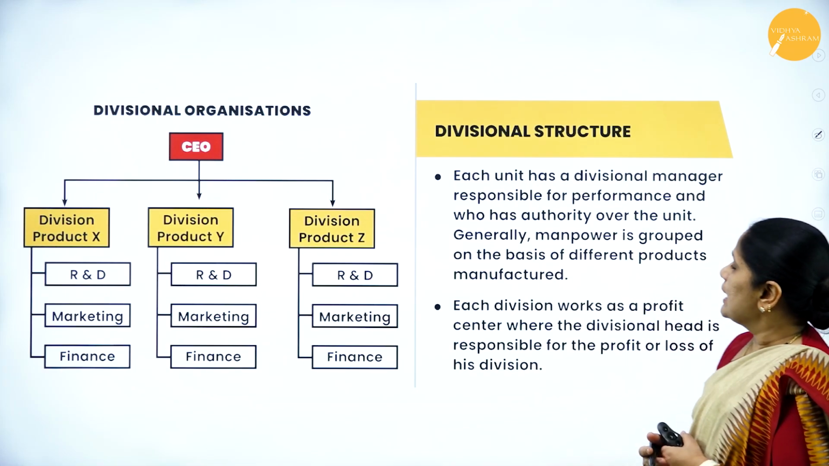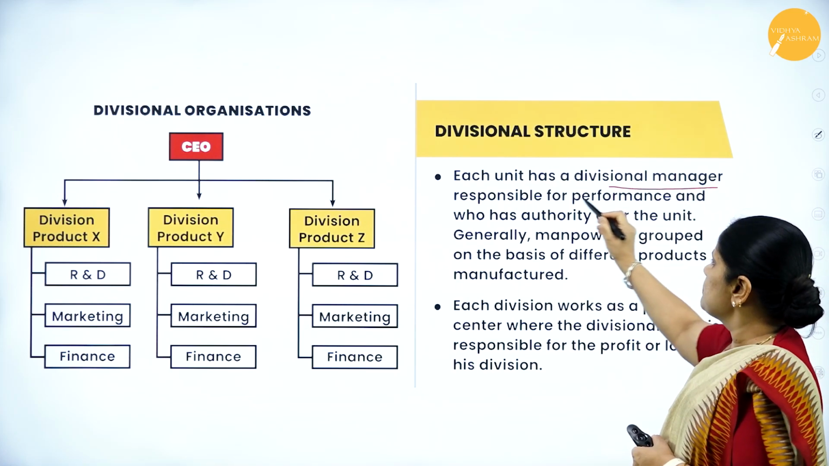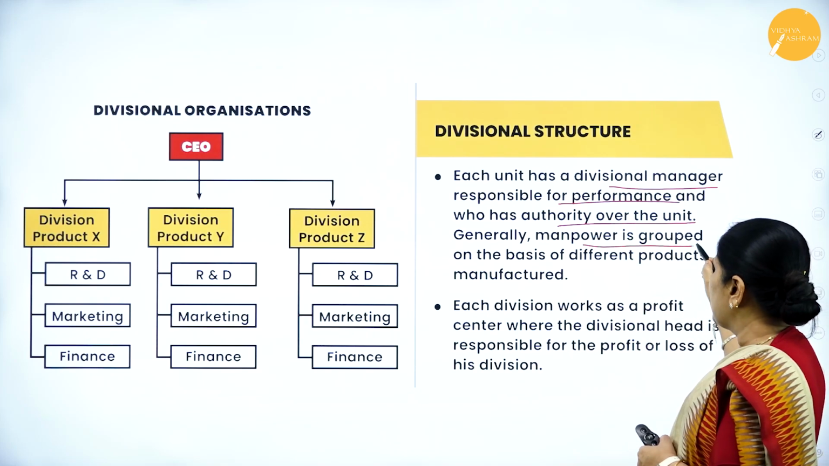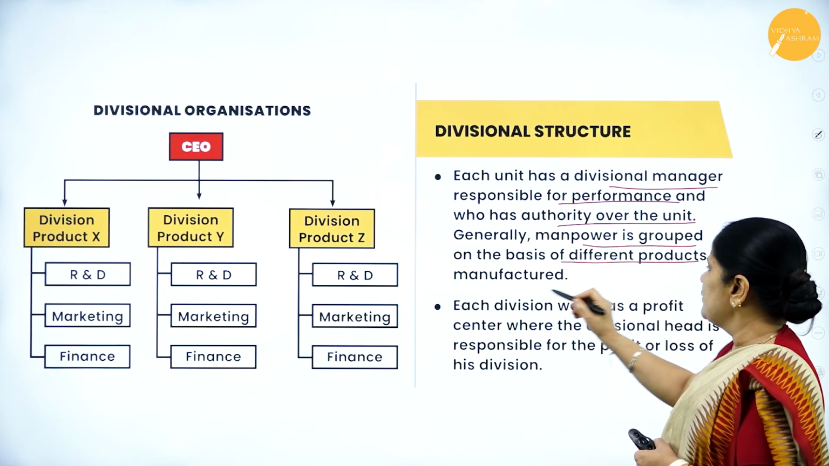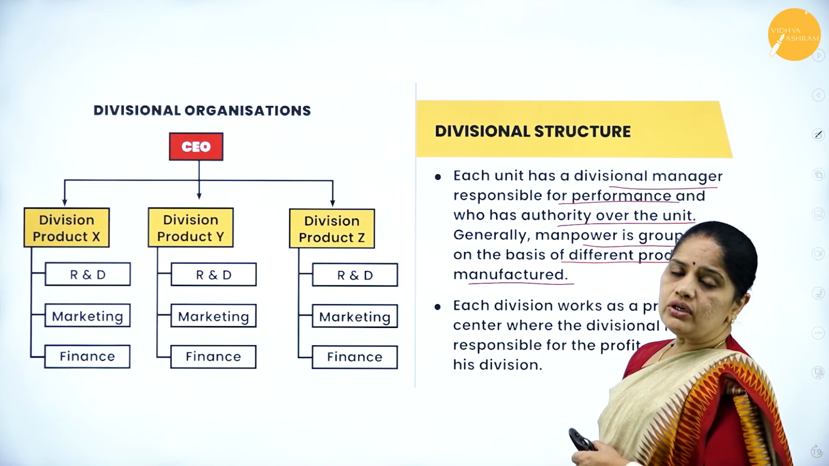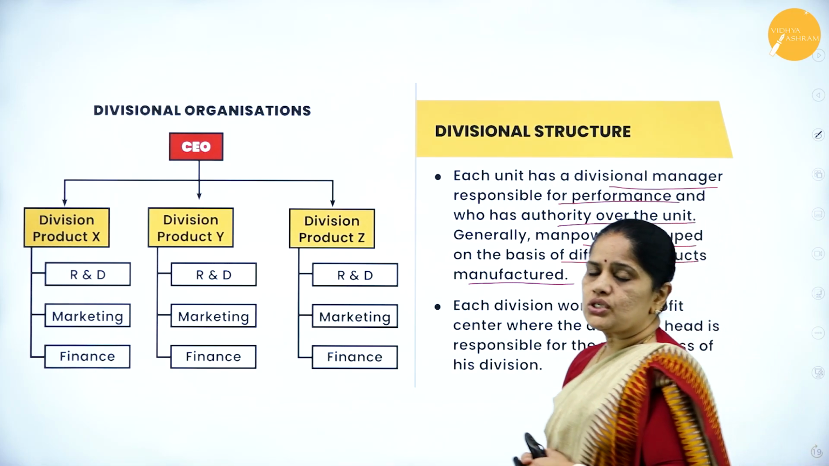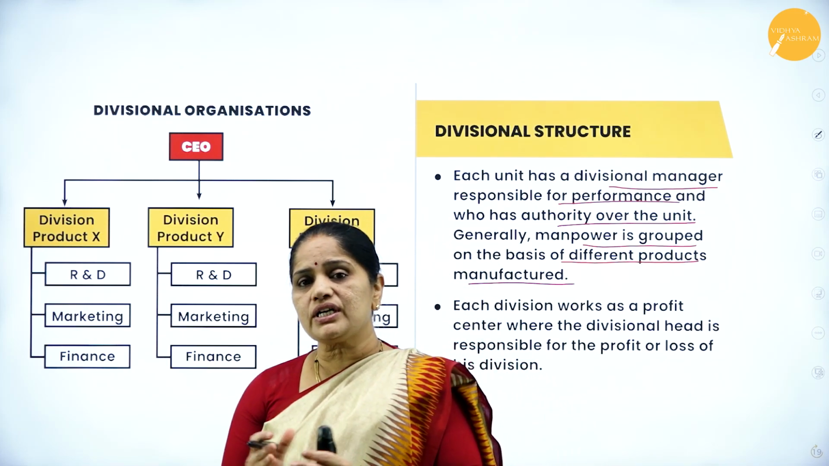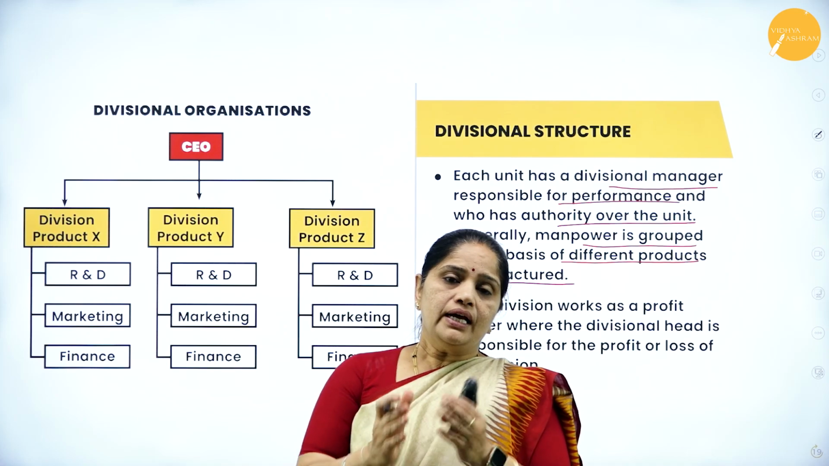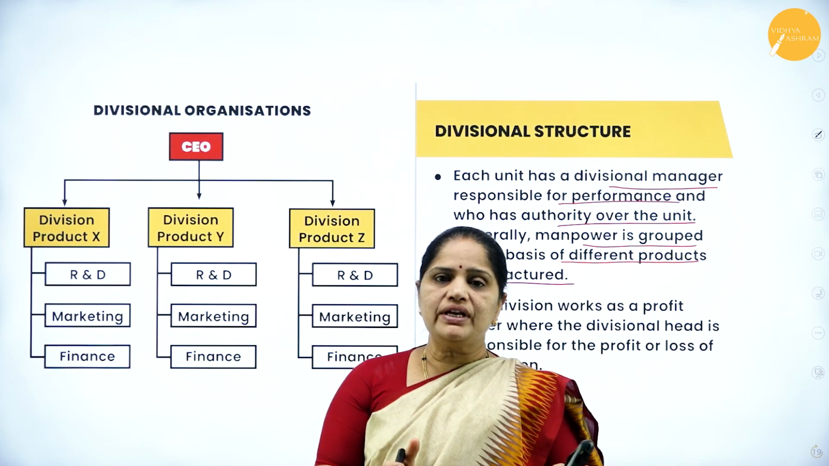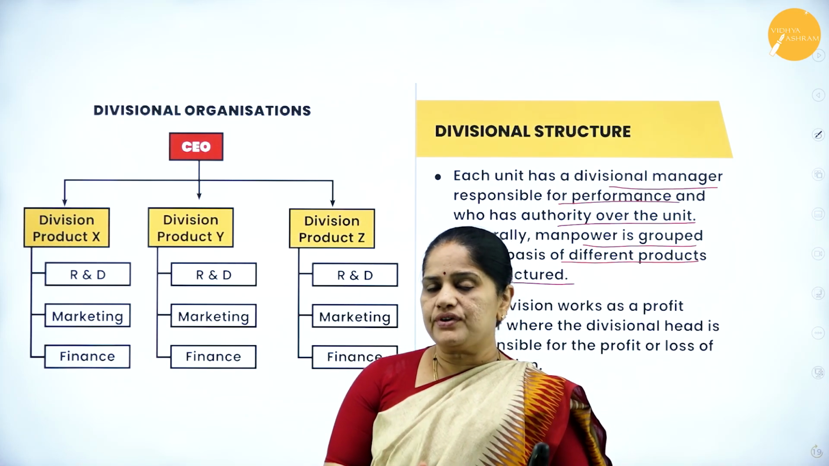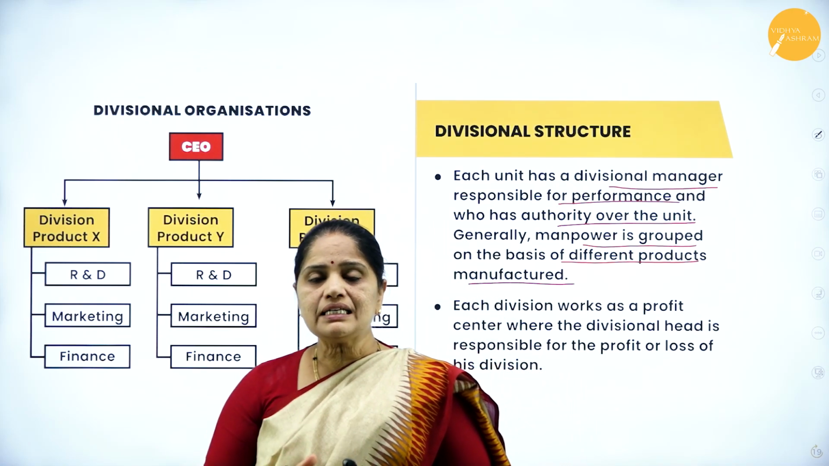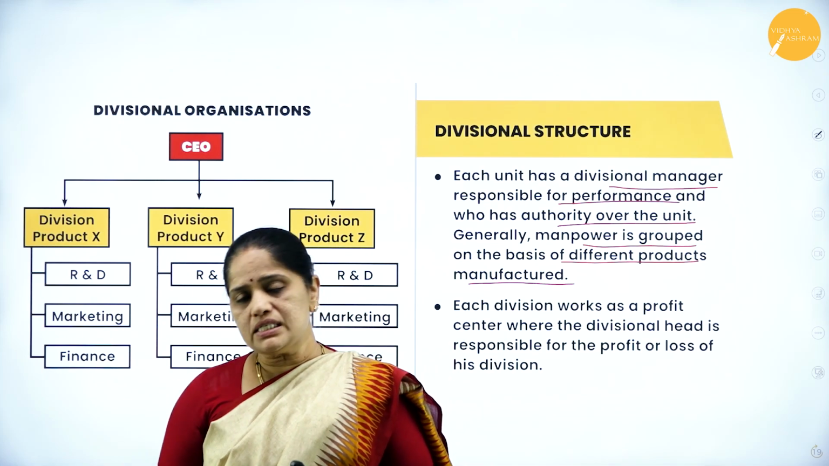Then next, each unit has a divisional manager responsible for performance and who has authority over the unit. Generally, manpower is grouped on the basis of different products manufactured. So if the organization is very large and specializing in manufacturing various products, then for each product they will have a division and a divisional head who will be responsible for the performance of his department, and under the divisional head we will have various departments.